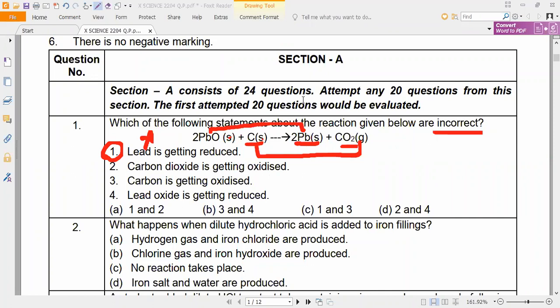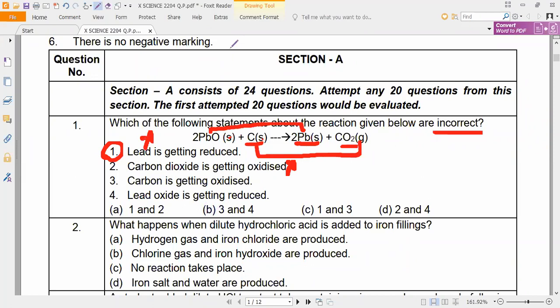Carbon is getting oxidized, not carbon dioxide. Here they have given carbon dioxide is getting oxidized, so that is also wrong. So statements one and two are incorrect.